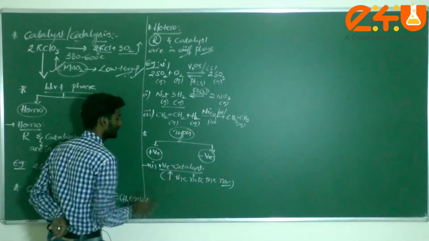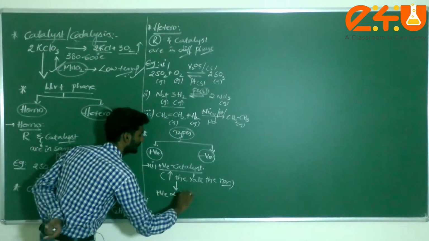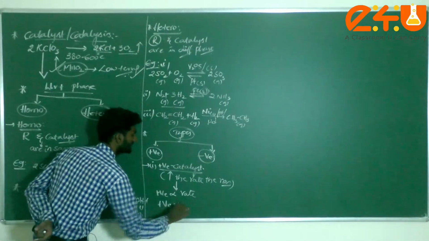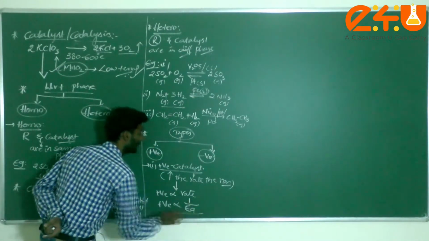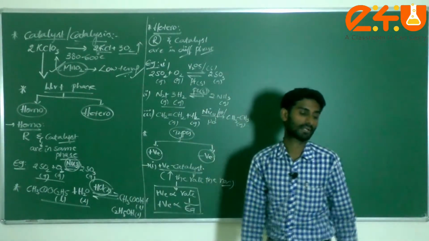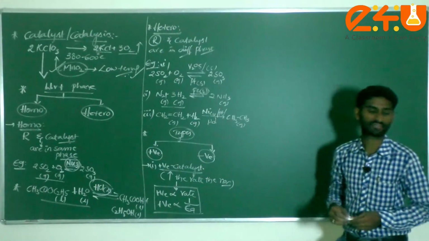Whenever you are taking a positive catalyst, it is directly proportional to the rate of the reaction, and the positive catalyst is inversely proportional to the activation energy of the particular reaction. Sir, how is it? It is inversely proportional.